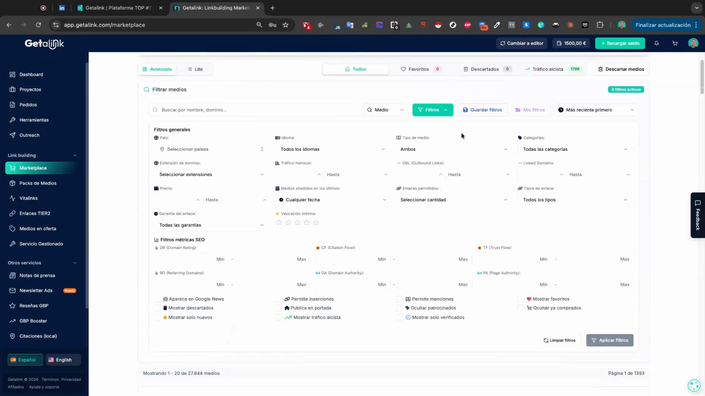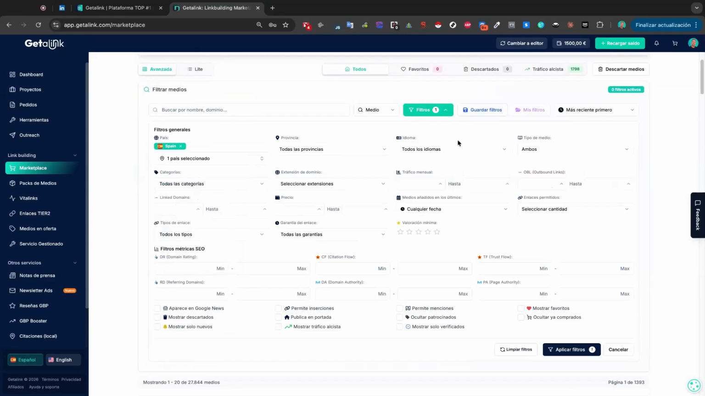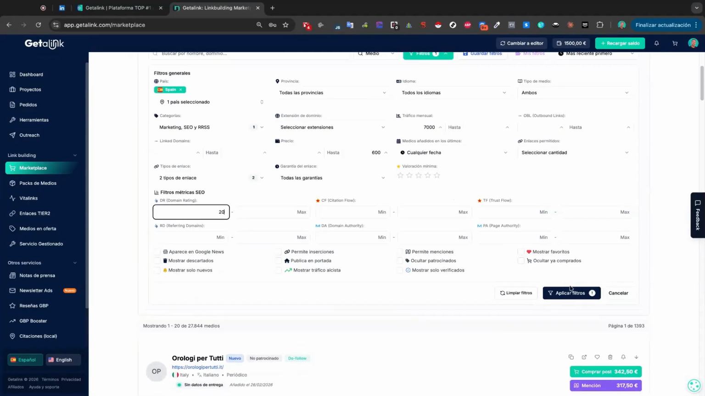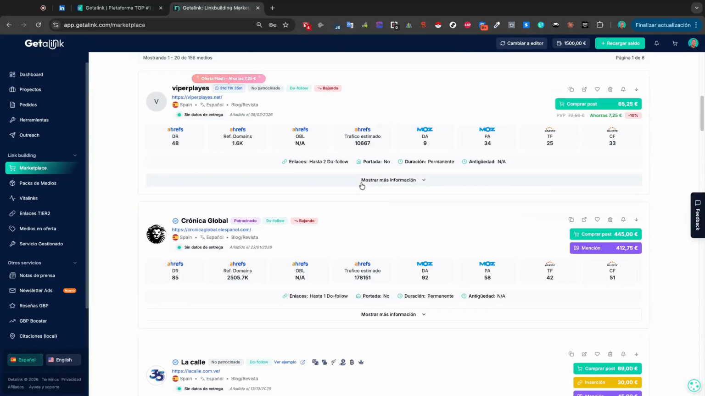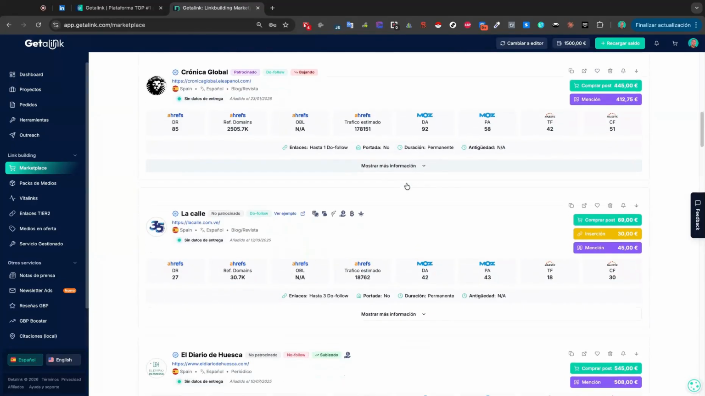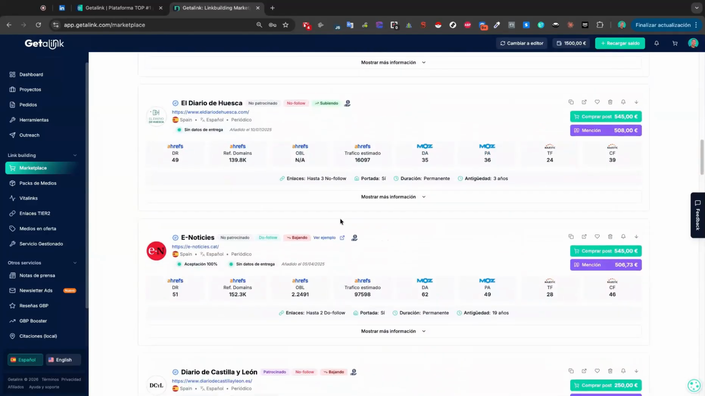What interests us is the filter section, to start looking for those media outlets that might interest us for our link building strategy. I'm going to do some quick filters, for example country Spain, category marketing, in case we're interested in the marketing sector. Monthly traffic, a minimum of 7,000. The maximum price 600, for example. Link types, I'm interested in them being do follow and no follow, and with a DR minimum of 20. So let's add these. Here we see how it gives us results for media outlets that allow these categories and have this series of traffic and prices.